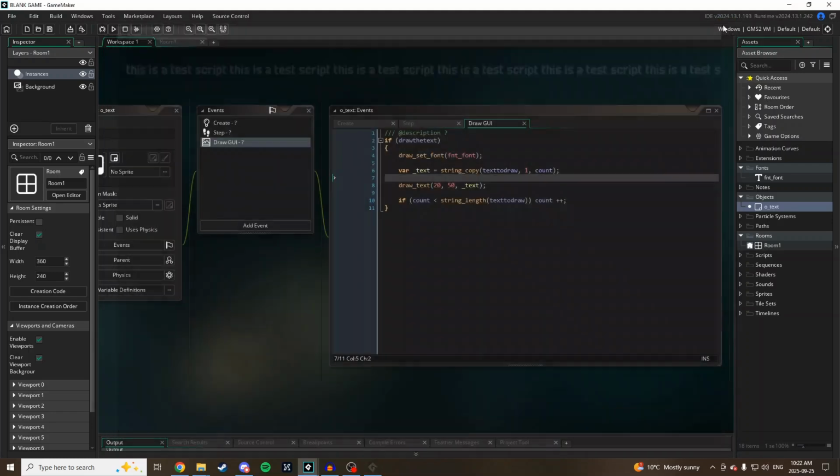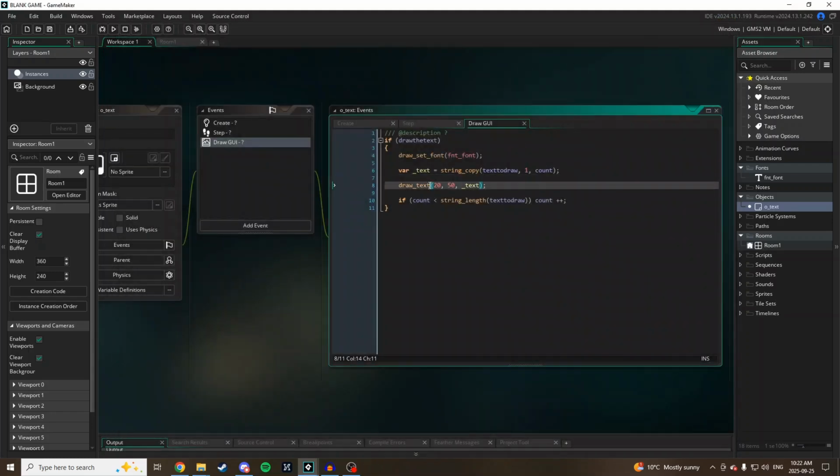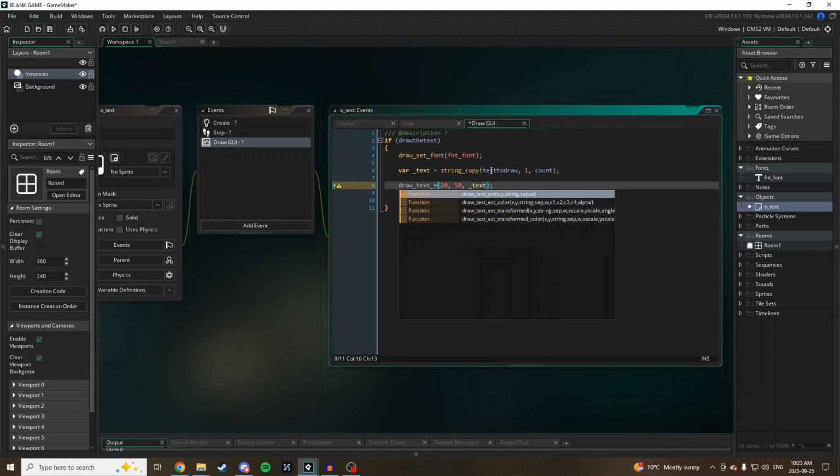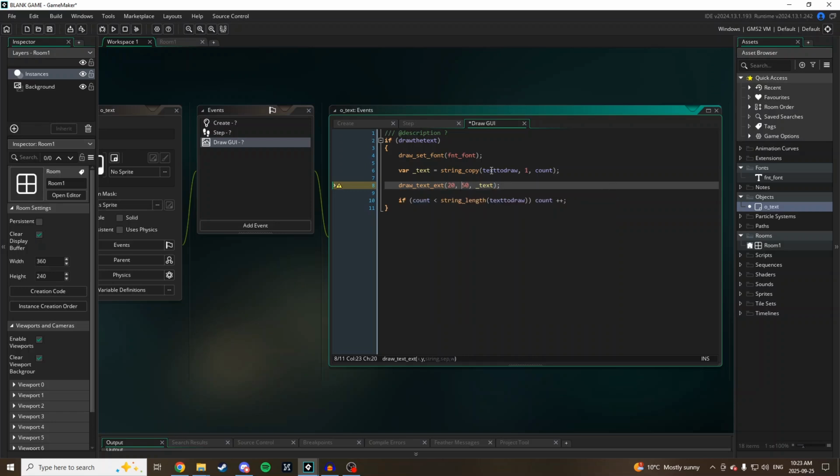So to fix that, I'm just going to create a limit and tell it to do a line break when it hits that limit. So I'm going to go draw text extend. The maximum width that I want to do, I'm going to say 1200 because my window and the draw GUI event has an overall width of 1440. And then my width, I'm going to set that to 30.